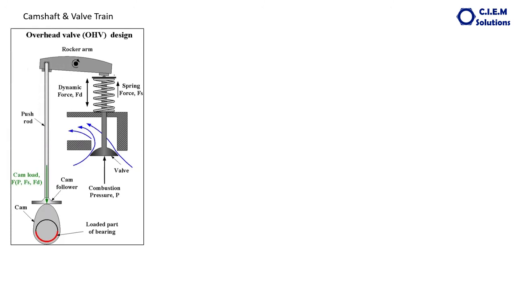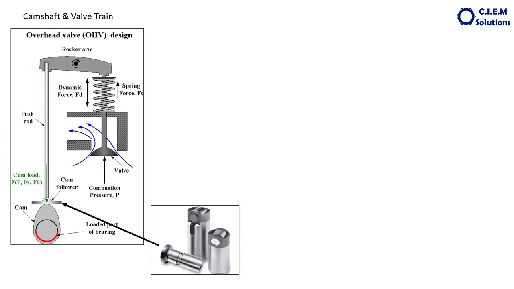Now let us have a look at the various parts in the valve train. In the last video we discussed the valves, valve seats, valve spring, guides, etc. In this video we will discuss the remaining parts. Camshaft we already discussed, and now the cam follower. The push rod will never be directly seated on the cam lobe because there is a very good possibility the push rod will slip down. There is an intermediate part to hold the push rod securely over the cam lobe. That secured part is the cam follower, which follows the cam.